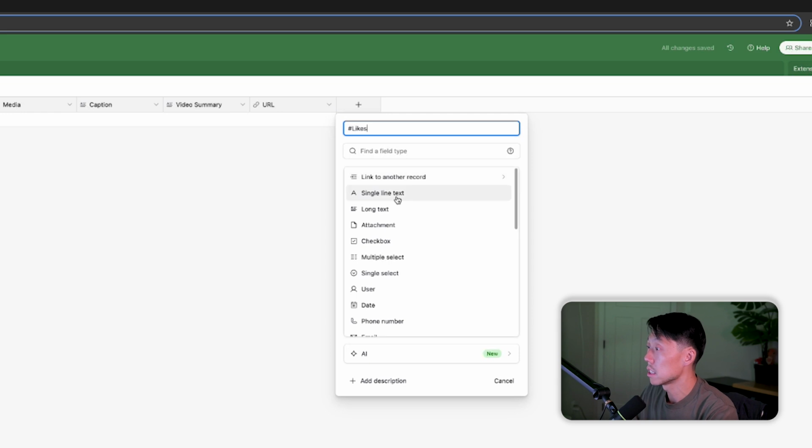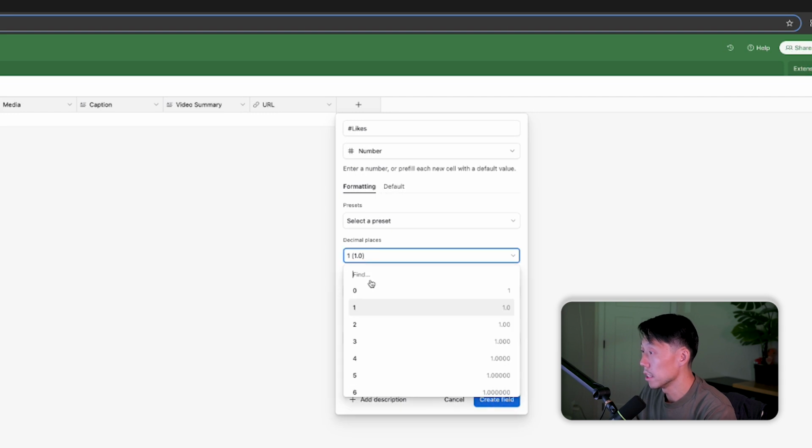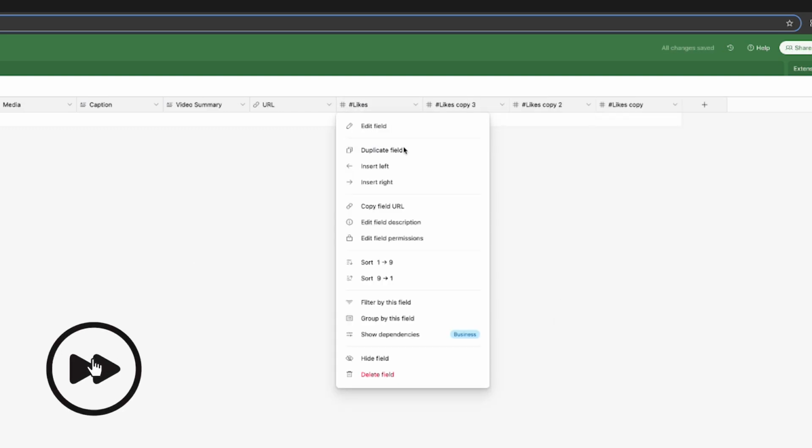Let's do some individual statistics. So number of likes, let's make this a number. Don't need decimal places. Sure, I like using line separator. So I'm going to actually duplicate this 6 times because I have a bunch of fields here.